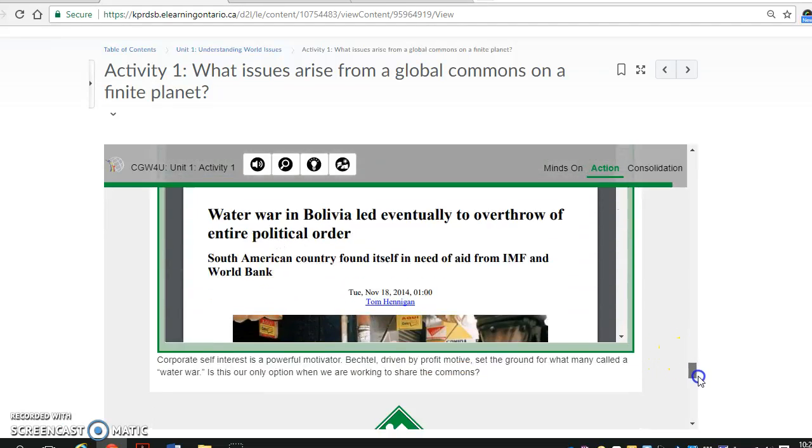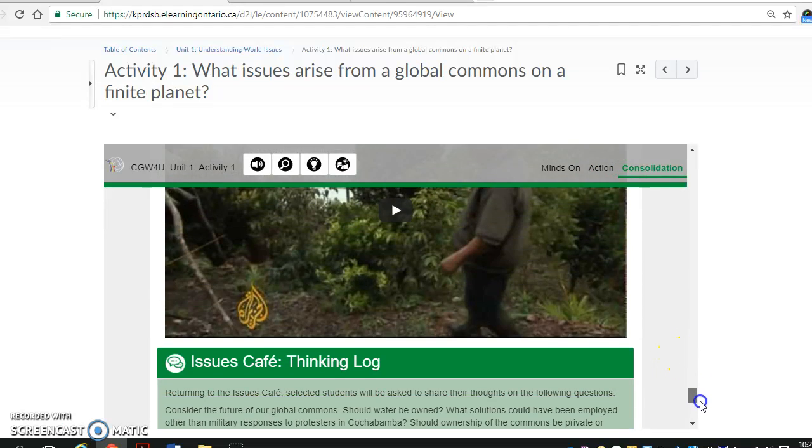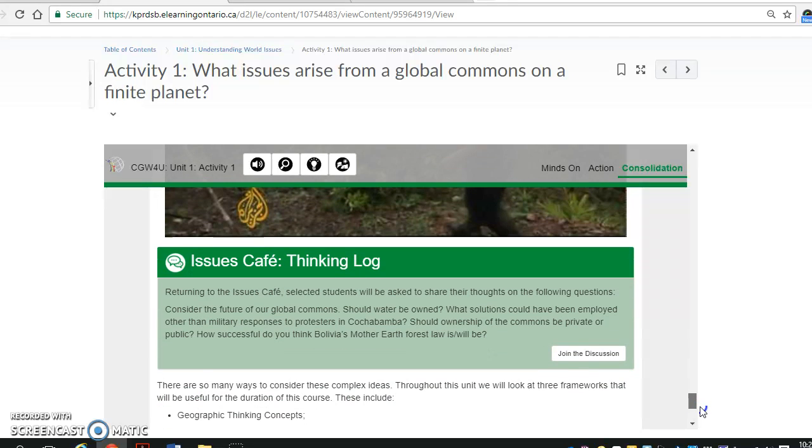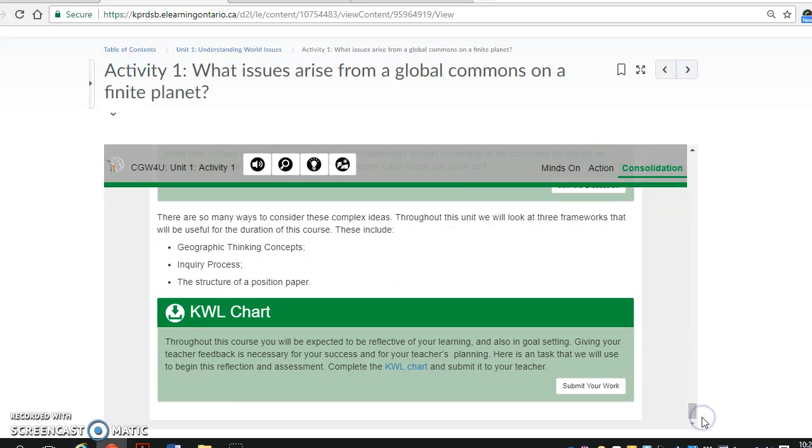And at the end of it all, consolidation has you filling out a KWL chart just to show what you've learned, and this is how we figure out in the end of all of this what you took away from it.